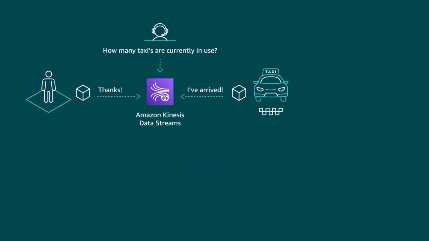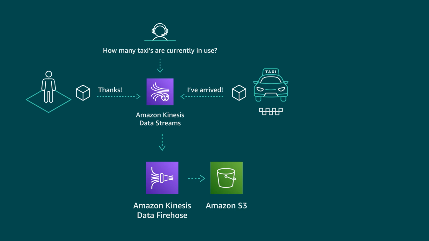So for this example, we need to store these events somewhere else. We could simply write another consumer that reads from the stream and saves this data to an Amazon S3 bucket or Amazon EBS volume. But I recommend that instead we use Kinesis Data Firehose, which will allow us to stream events to Amazon S3 without having to write or manage any code at all. Kinesis Data Firehose natively integrates with Kinesis Data Streams and Amazon S3 to seamlessly deliver these events to the bucket.